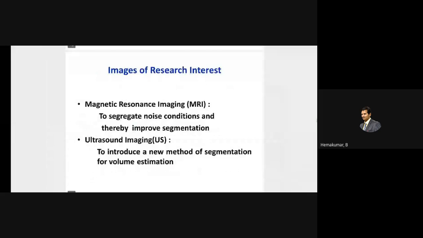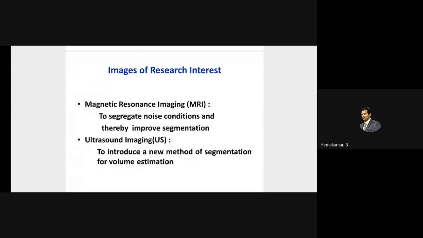So in this particular research which I undertook, I actually took two categories of images only. One is MRI, another one is ultrasound imaging. So apart from segmentation, the segmentation quality depends mainly upon the noise pixels present in the particular image.